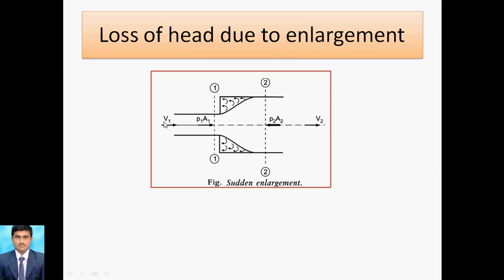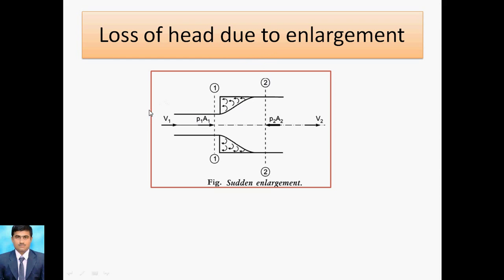Whenever the liquid flows from section 1, there is some momentum. After striking this edge, the diameter increases, and here eddy formation takes place, with a formation of streamlines like this. Therefore the momentum is lost from the initial side, and therefore the enlargement loss occurs.